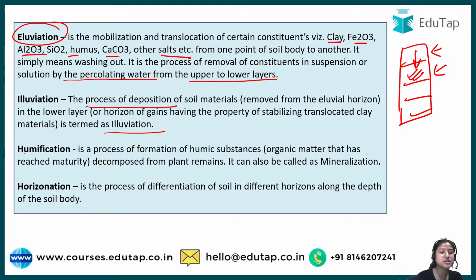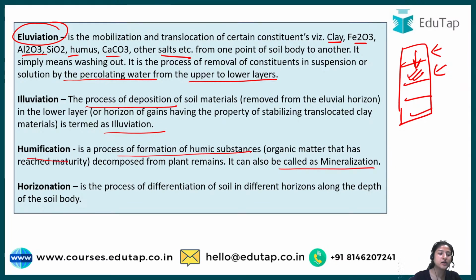The next term is humification. Humification is the process of formation of humic substance. Whatever dead and decayed plants, when they die, transform into humus. They are half-degraded plants, and this process of degradation of plants is known as humification. And finally it is called mineralization. Why so? Because ultimately they break down into fine minerals. That is the basic portion of the degradation of any organic substance, so that is why the term mineralization has been used here.